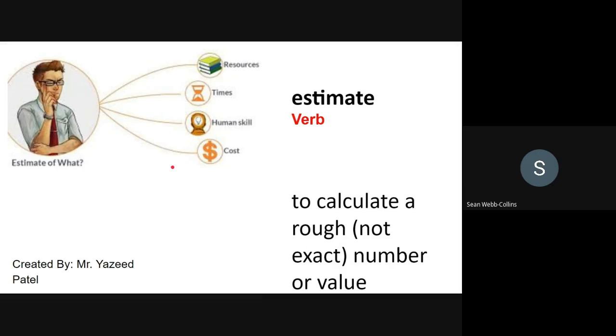We have the adjective estimated, and the nouns, an estimate and an estimation.